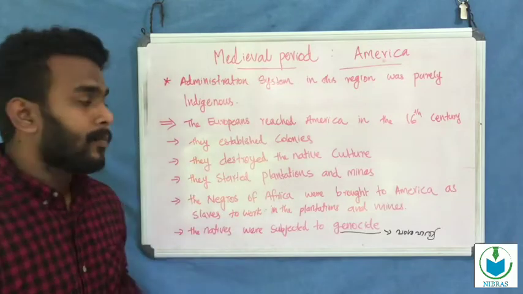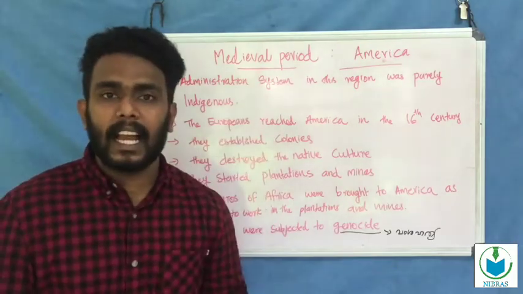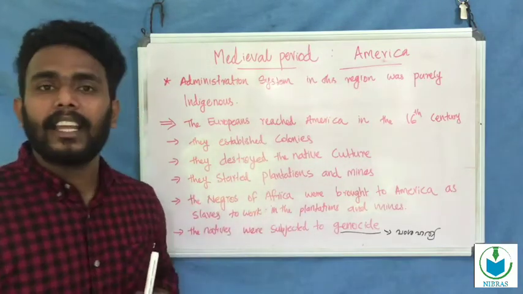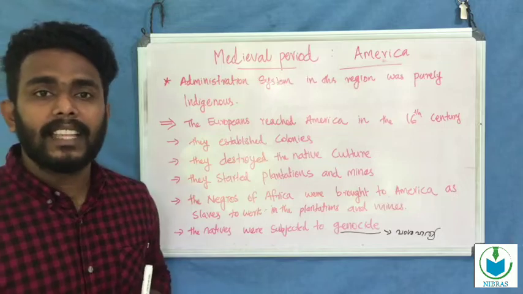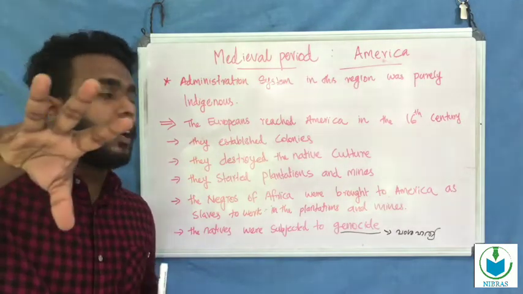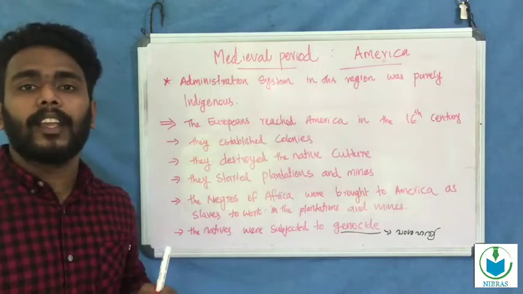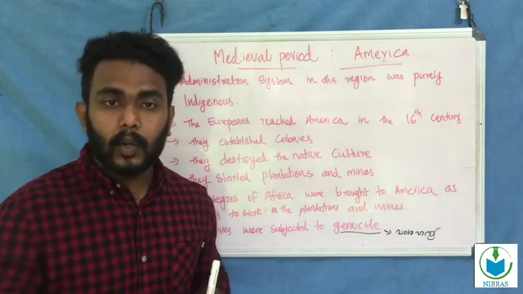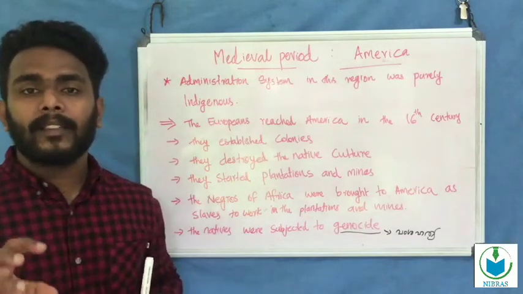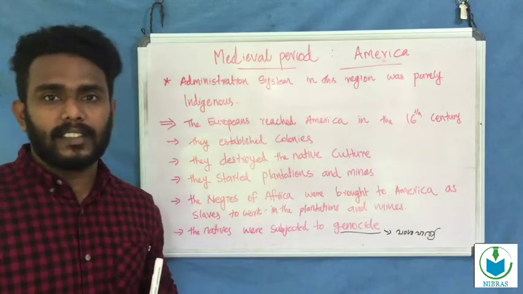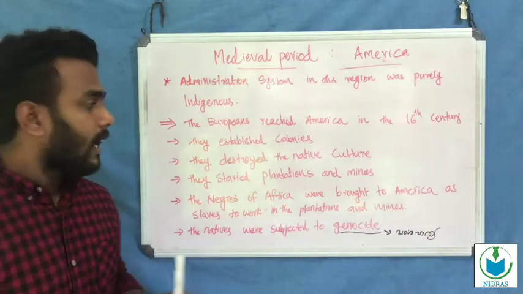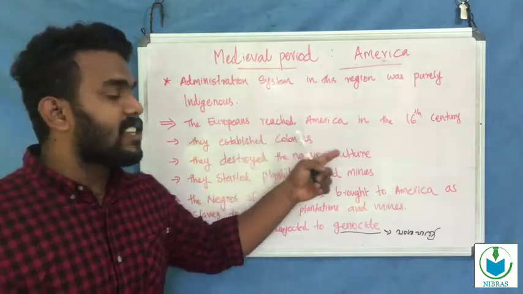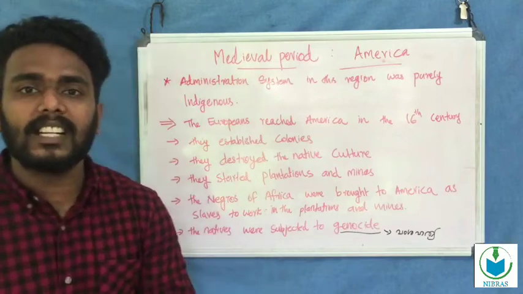After that, the Europeans came to America in the 16th century, and they established colonies in America. In the colonies, the Europeans also destroyed the native culture.